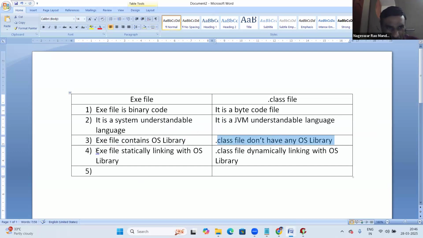So exe file has static linking and dot class file has dynamic linking. Since it is statically linked, exe file is OS dependent.